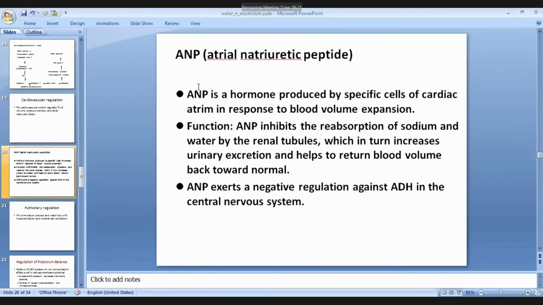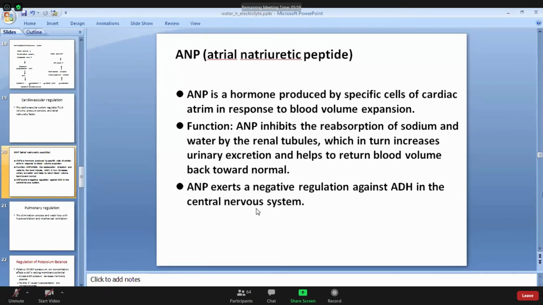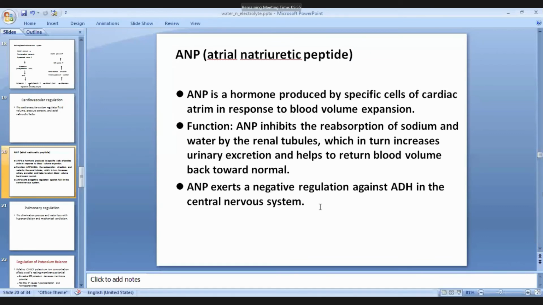atrial natriuretic peptide. ANP is the hormone produced by specific cells of the cardiac atrium in response to blood volume expansion. It inhibits the reabsorption of sodium and water by the renal tubules, which in turn increases urinary excretion and helps to return blood volume towards normal. It exerts negative regulation on ADH in the central nervous system.